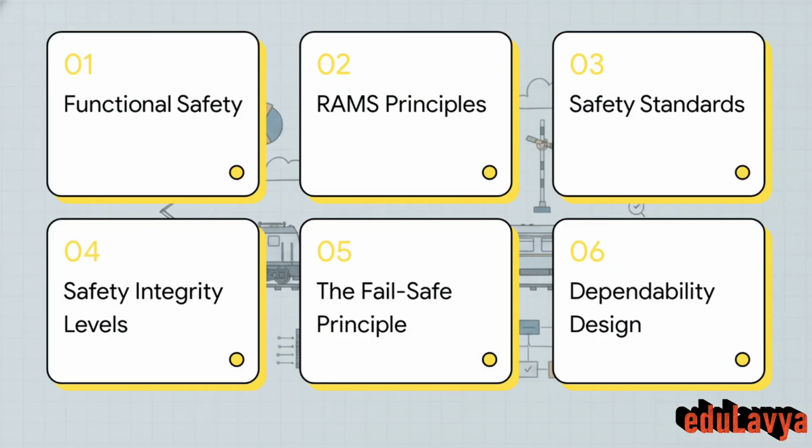Today's syllabus is packed. We'll start with an introduction to functional safety, followed by understanding RAMS principles. Then we'll hit the core railway safety standards and unpack safety integrity levels, or SIL. Finally, we'll wrap up with the fail-safe principle and designing for dependability. We are going to build from macro concepts right down to the specific micro standards.